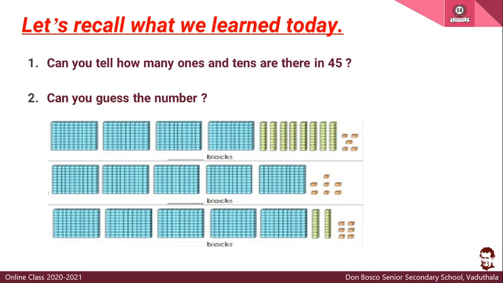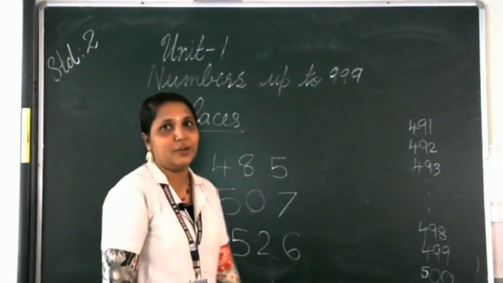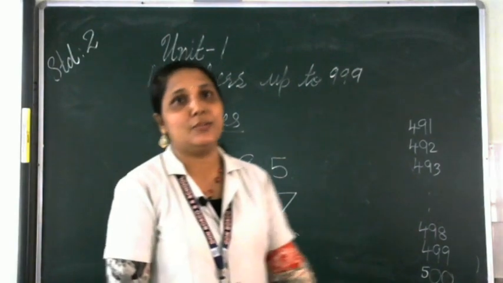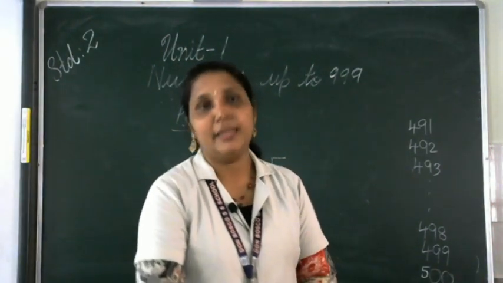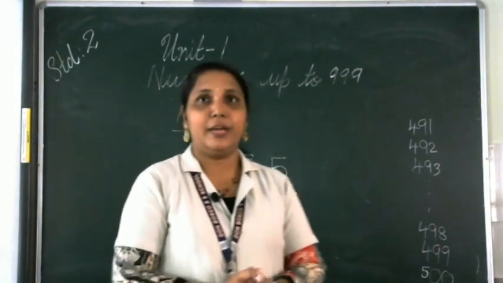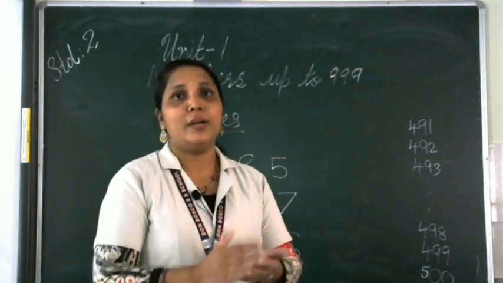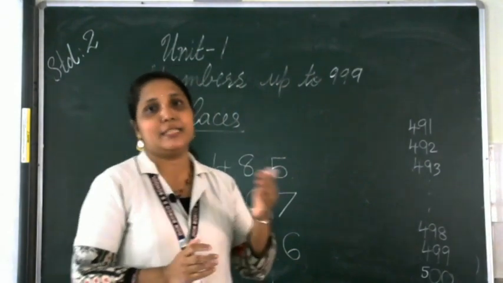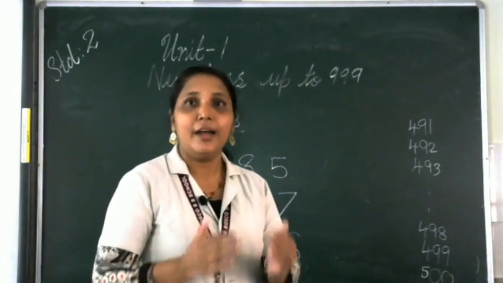Then, how many ones? Okay. 6. We are having 6 ones. So, we got it as 5, 2, 6. So, number will be 526. Okay. So, this is the thing we studied today. We studied the places, ones and tens that we already studied, and we studied the third place, that is hundreds. Okay.